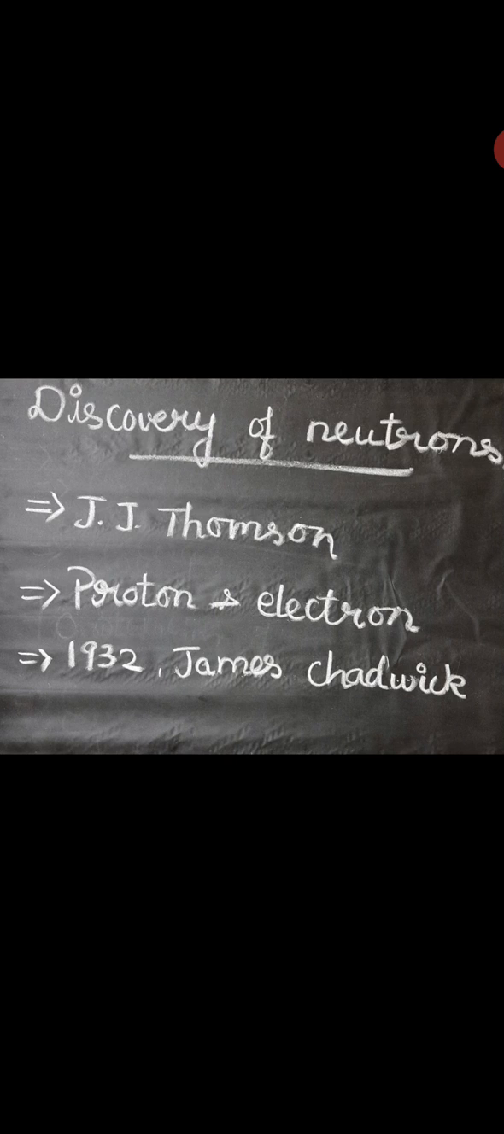Next we can see the discovery of neutrons. At the time of J.J. Thomson, he knew only two fundamental particles, the proton and the electron. Then in the year 1932, James Chadwick discovered another fundamental particle, and that is called the neutron. But the proper position of these particles in the atom was not clear.